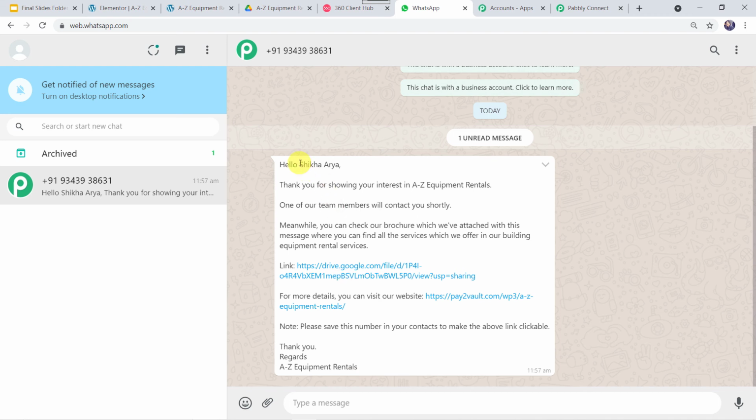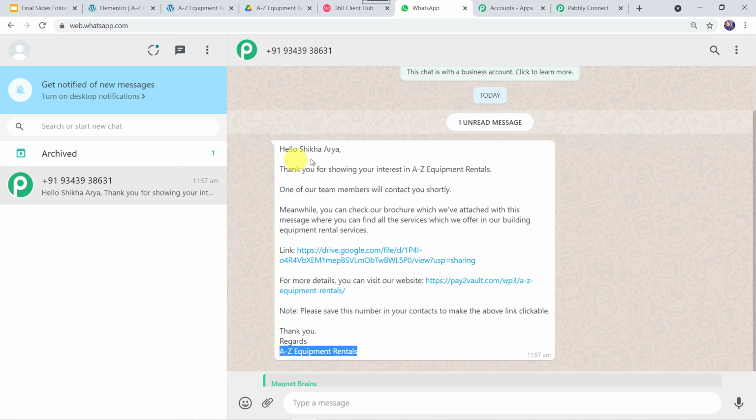Okay. So here, this was the first parameter, that was Shikha Arya. This was the second parameter, A to Z Equipment Rentals. The third parameter we have given was building equipment rental services. Fourth we have given was the link. Fifth we have given was the website address. And at last we have given this particular organization name, that is A to Z Equipment Rentals.